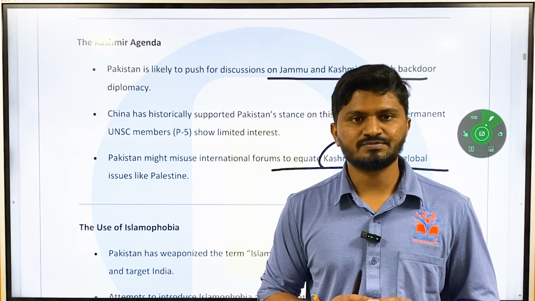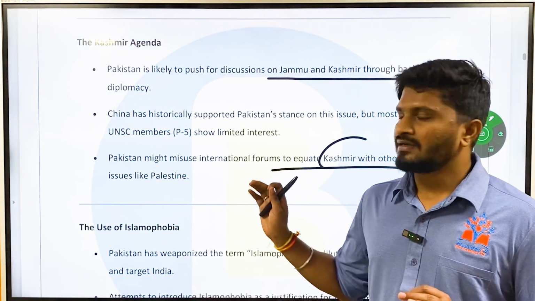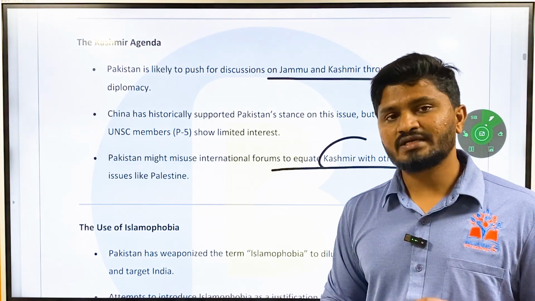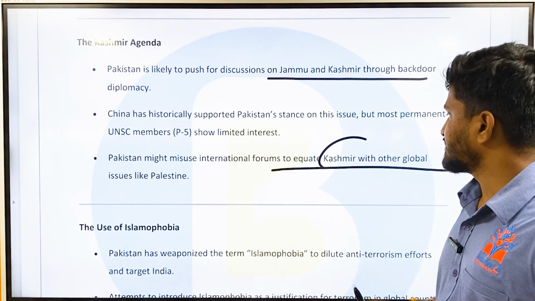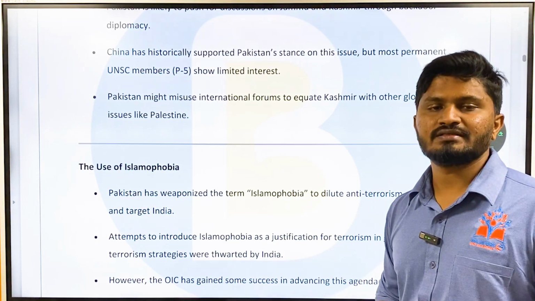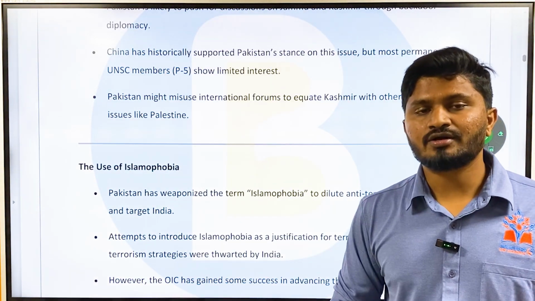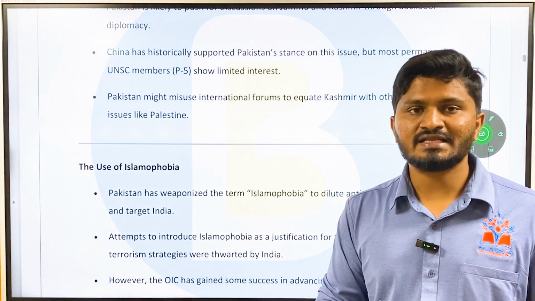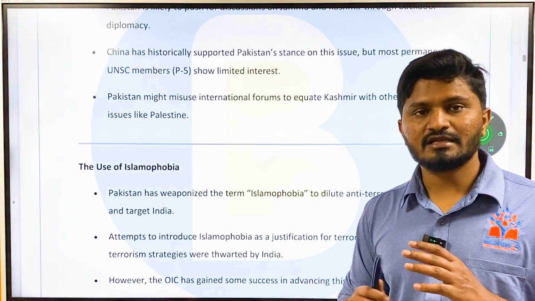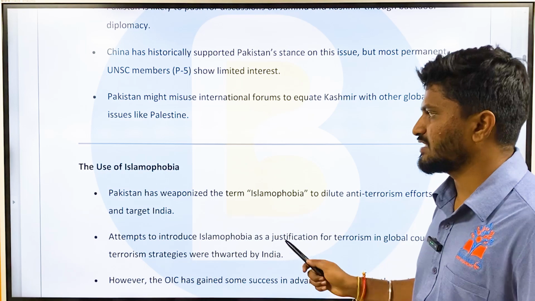Okay, so this new election to UNSC is more likely to internationalize the Kashmir issue, and it is going to equate Kashmir to issues like Palestine. They are going to say that India is committing atrocities similar to what Israel is committing in Palestine. Okay, this has already been seen by India previously. This has already been done by Pakistan previously. So we can expect the same thing.